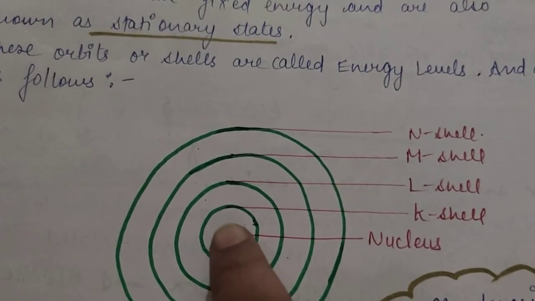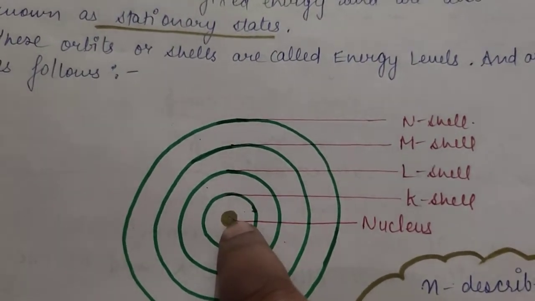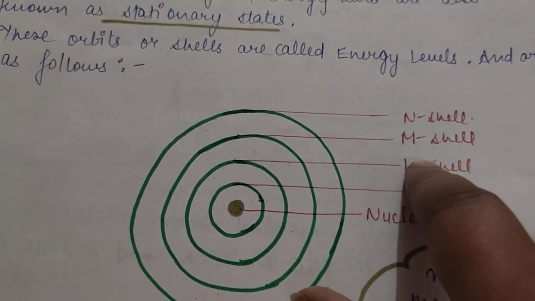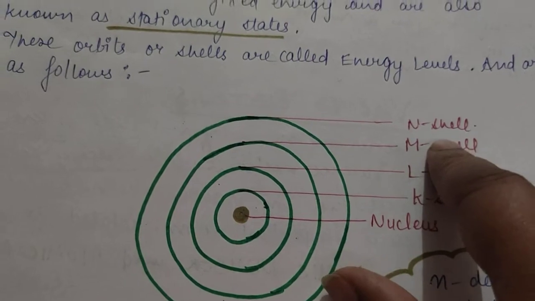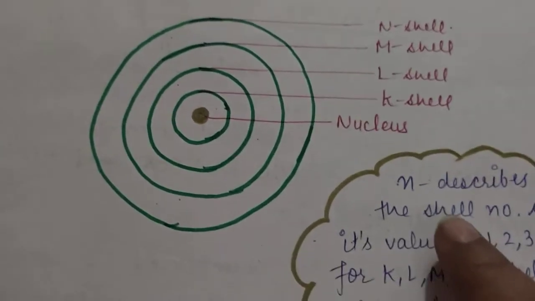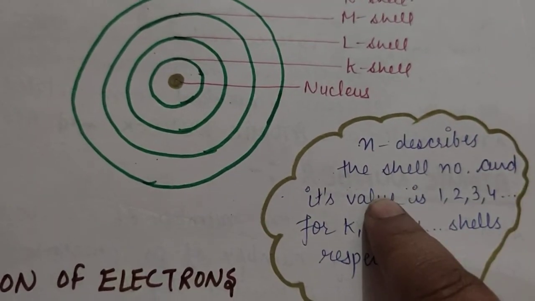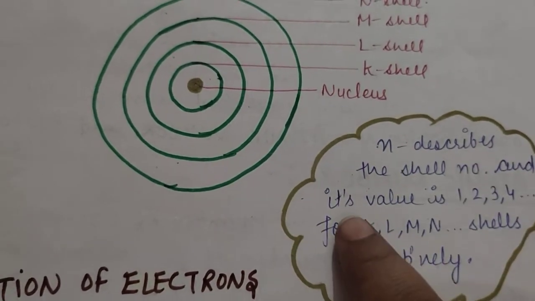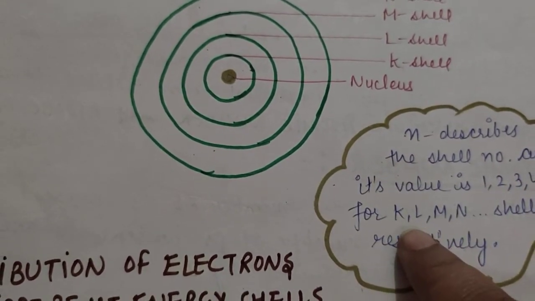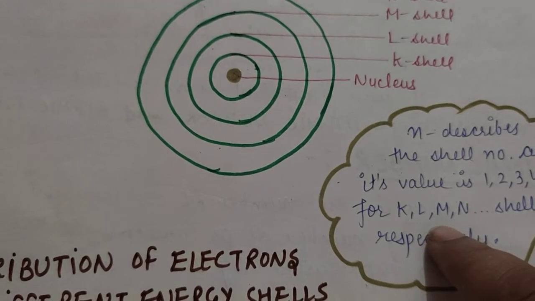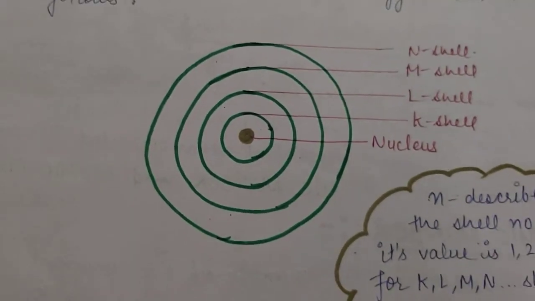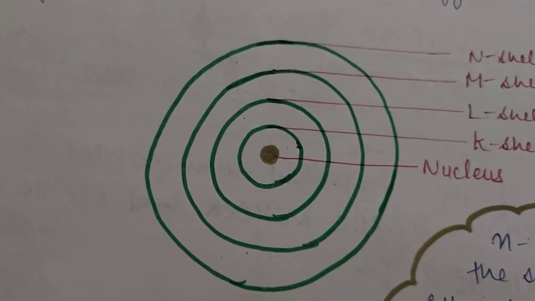The very first shell around the nucleus is the K shell, after that the L shell, then the M shell, then the N shell. Then he chose a number n, which describes the shell number. If its value is 1, it means the K shell. If its value is 2, it means the L shell. If its value is 3, it means the M shell, and so on. So this was Bohr's model of an atom.